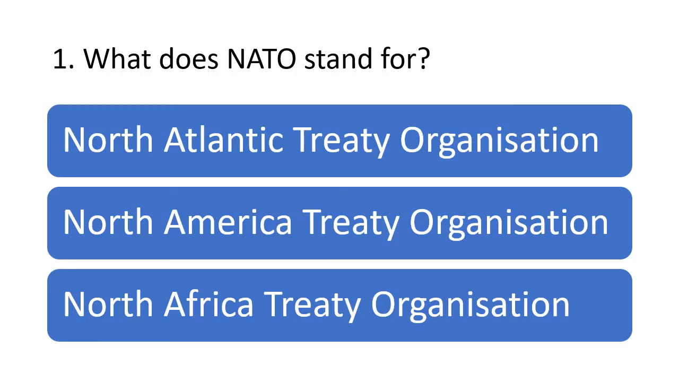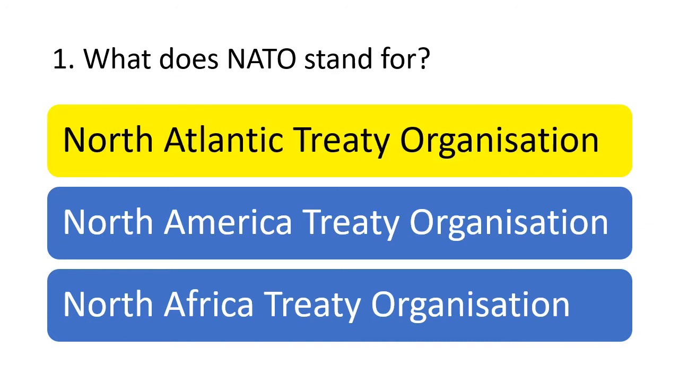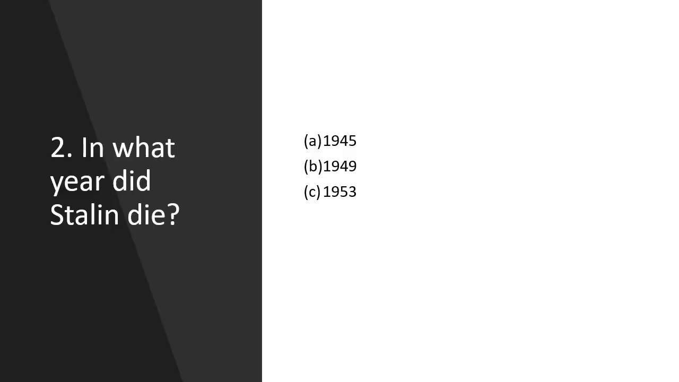So question 1, what does NATO stand for? And the answer is North Atlantic Treaty Organization. Question 2. In what year did Stalin die? Was it A 1945, B 1949 or C 1953? And the answer is C 1953.